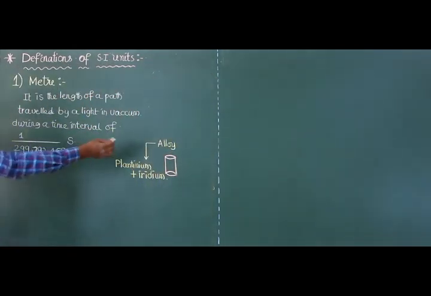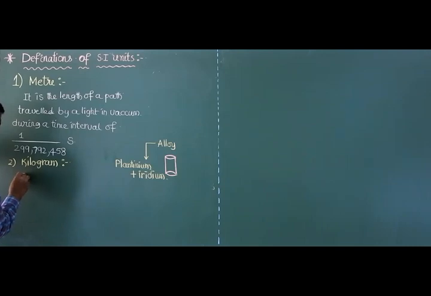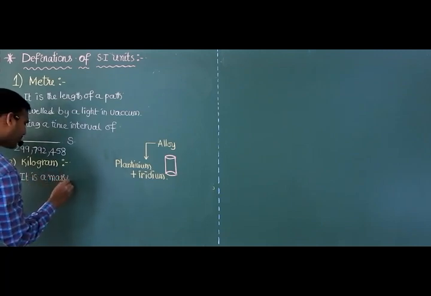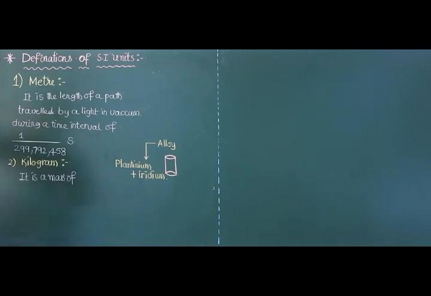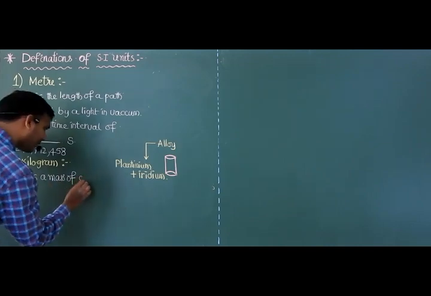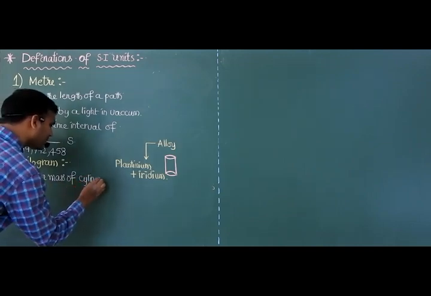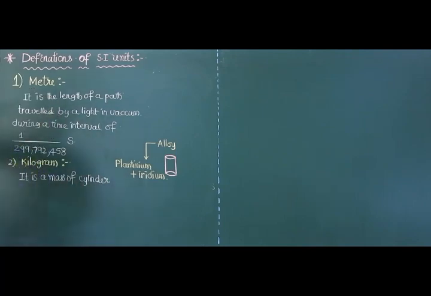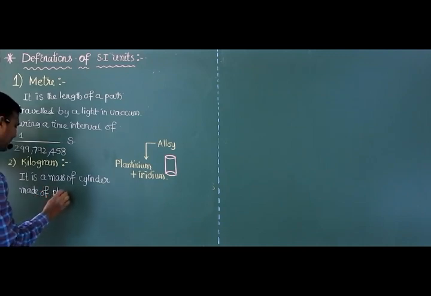Clear? So now I will write the definition. 1 kilogram. It is a unit of what? Mass or length? Time or mass. So it is the mass of a cylinder. Which cylinder? Made of platinum.